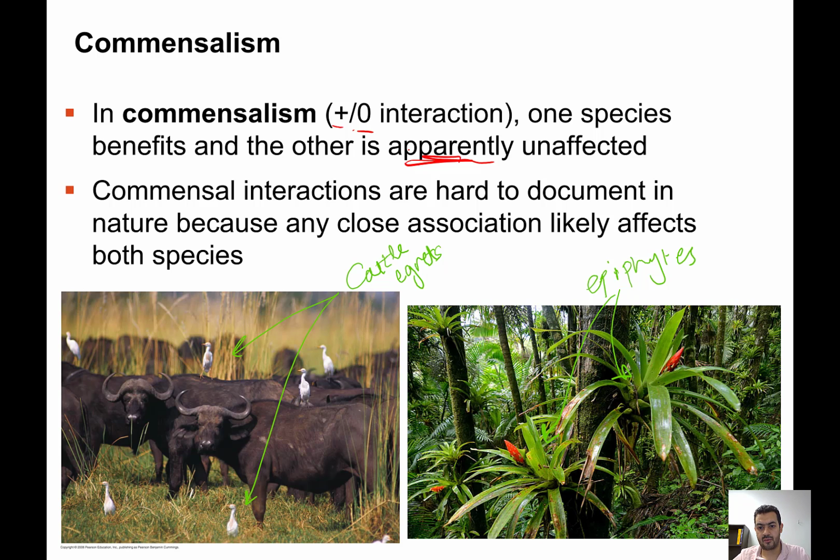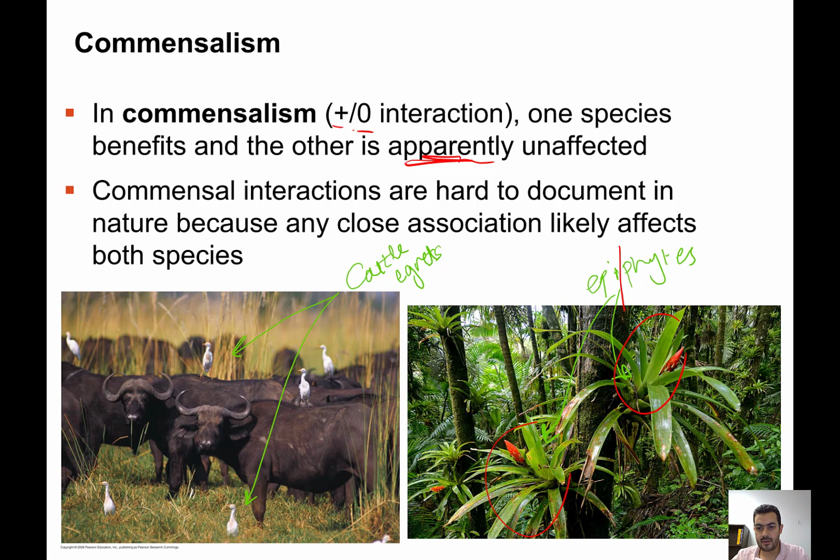The other example that we will get is the epiphytes. Epi means above, phytes means plants. So this is a type where we find some plants growing on other plants. In this case, they are not parasitic. They are not using the host plant as a supply of carbohydrates.